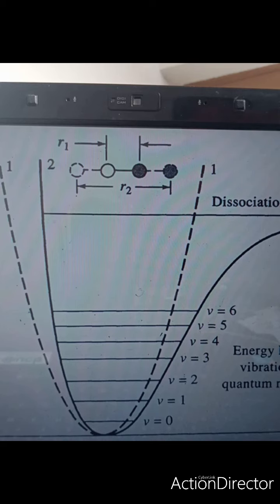And when the transition takes place from v0 to 3, that is known as the second overtone. And if the molecule is already in an excited vibrational state and is further excited, what we get is hot bands.